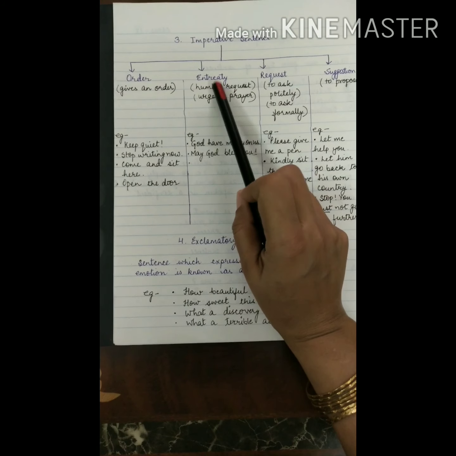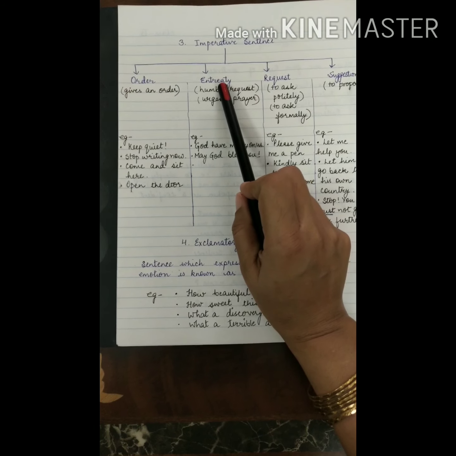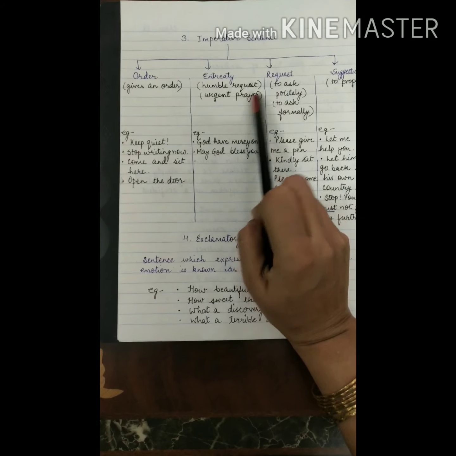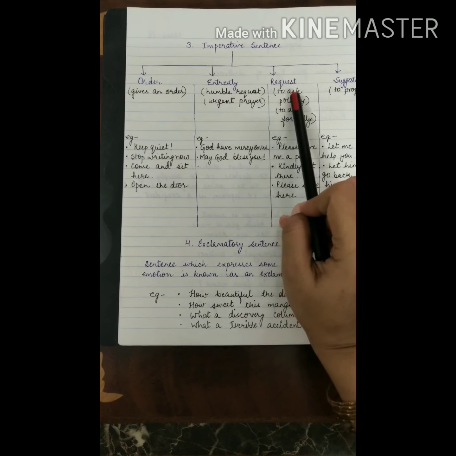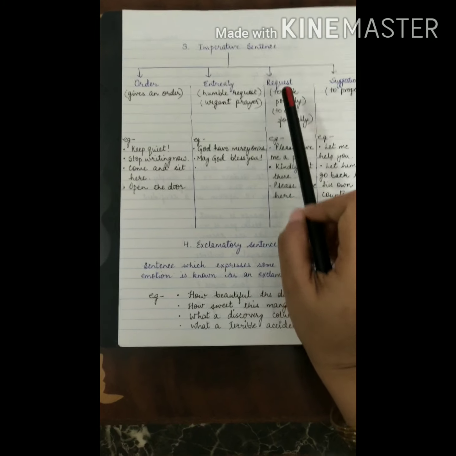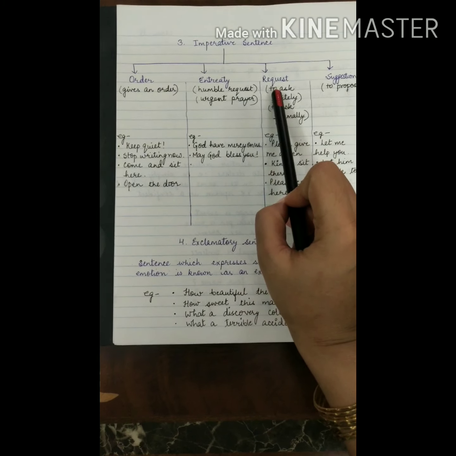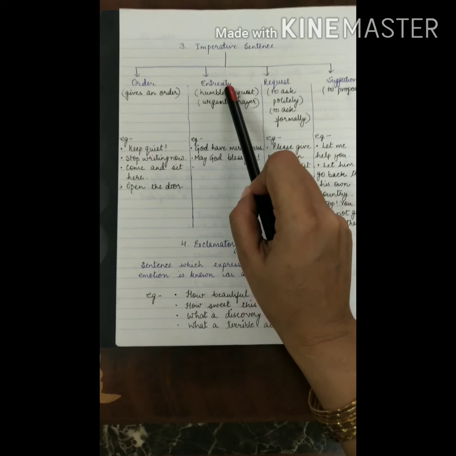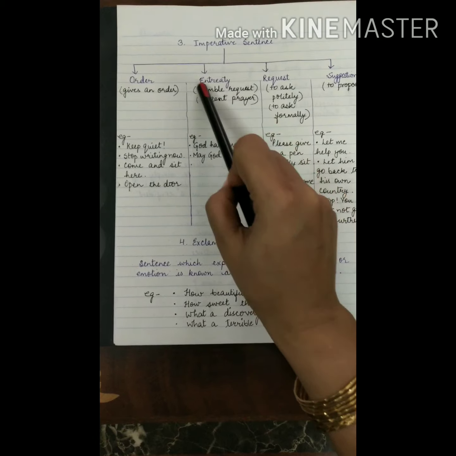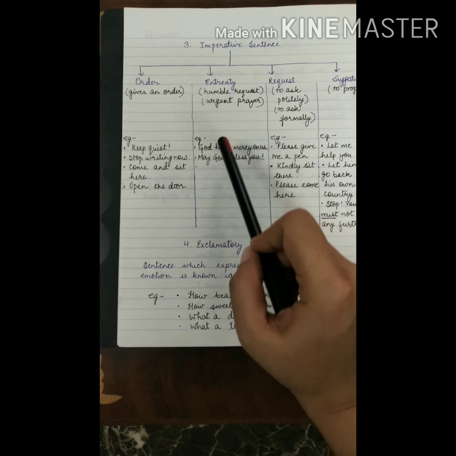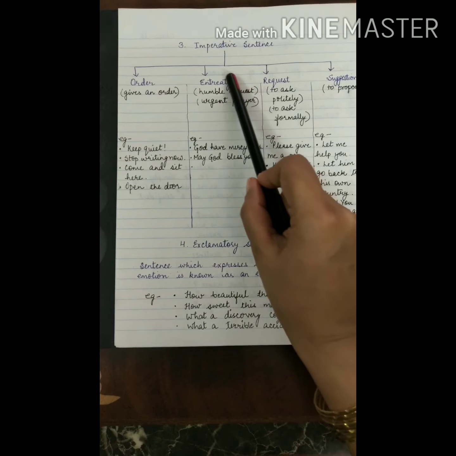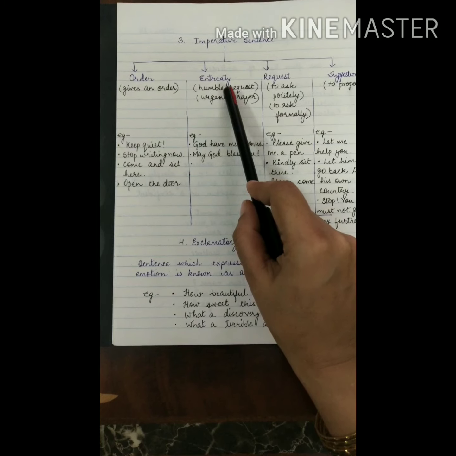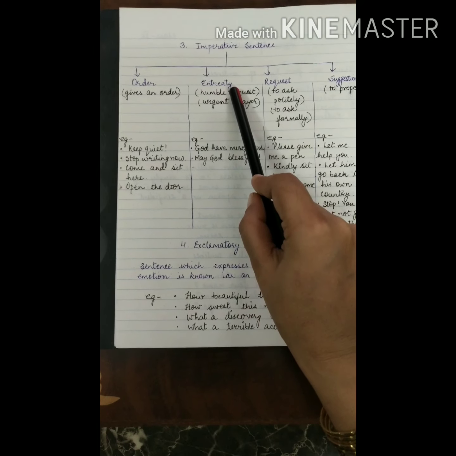Next is entreaty. And what does entreaty mean? Entreaty is a humble request or an urgent prayer. Okay. And what is a request? Request is to ask politely or to ask formally. So what is the difference between entreaty and request? Entreaty is a humble request. Mainly the sentences that come under this category are requests to God. These requests to God, or something urgent, prayer, humble request, all these sentences come in this category of entreaty.